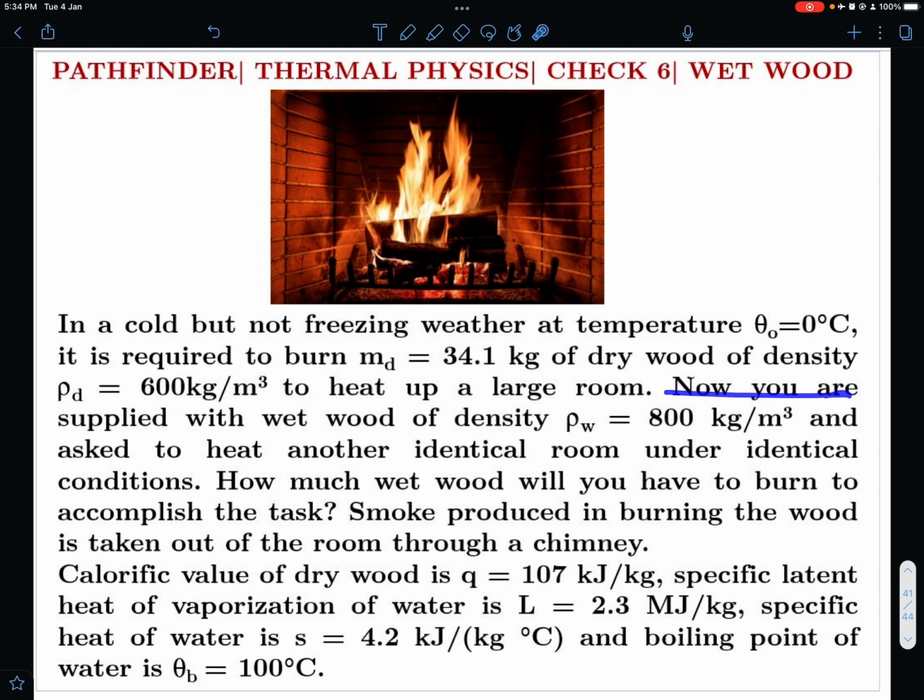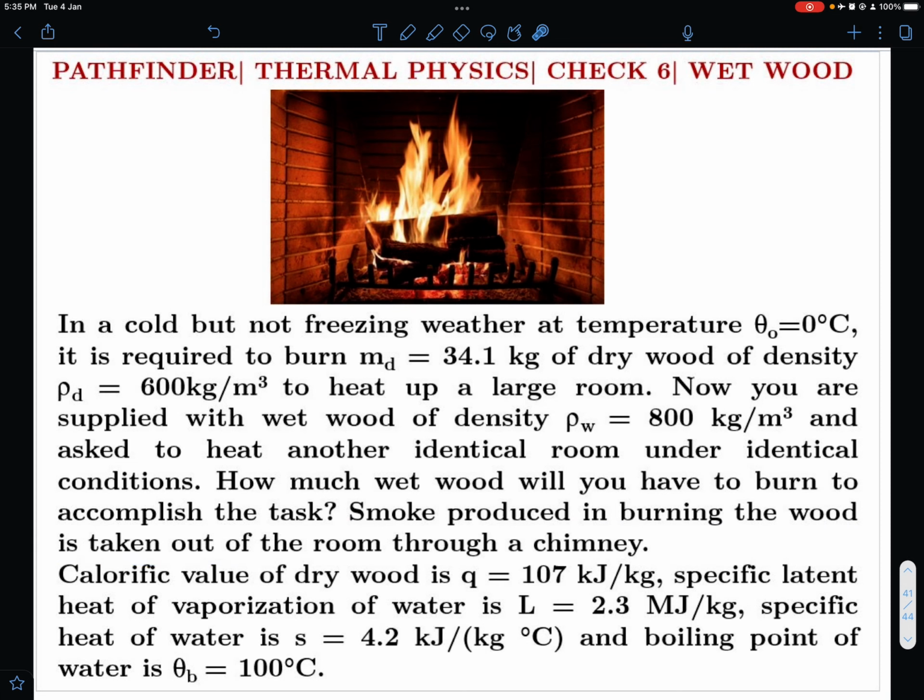Now you are supplied with wet wood of density rho_w equal to 800 kg per meter cube and asked to heat another identical room under identical conditions. How much wet wood will you have to burn to accomplish the task? Smoke produced in burning the wood is taken out of the room through a chimney.